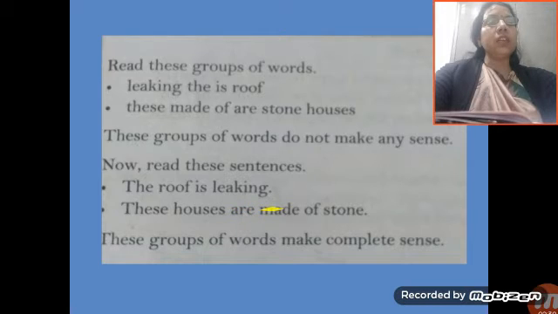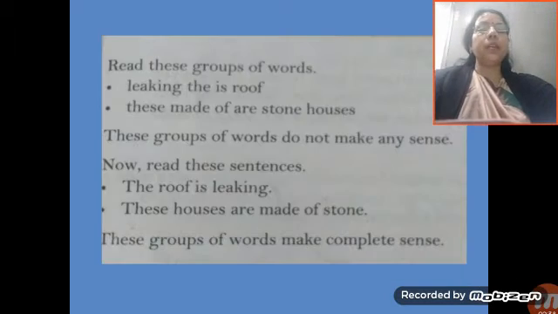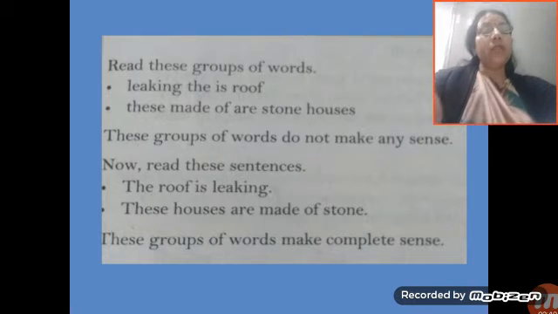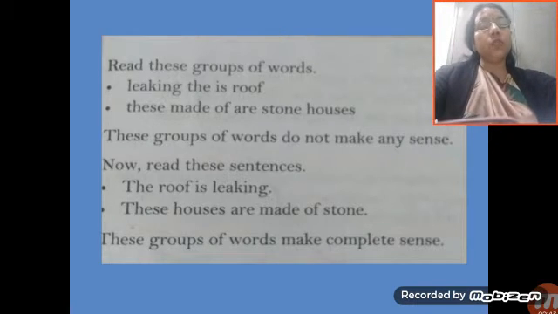Here we also find the subject. What is the subject? The roof. The roof is the subject and is leaking is the predicate.